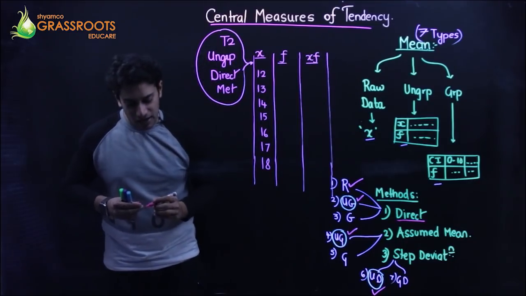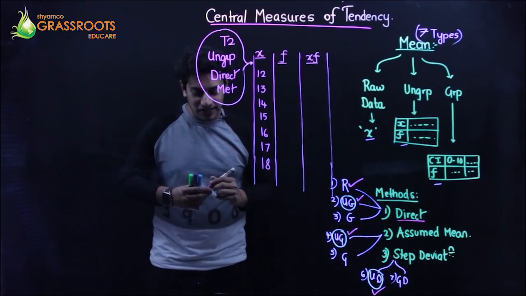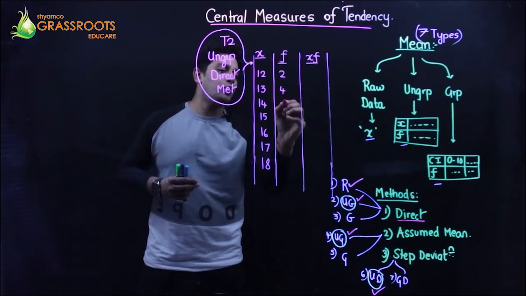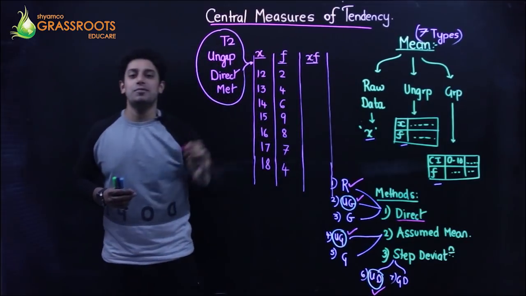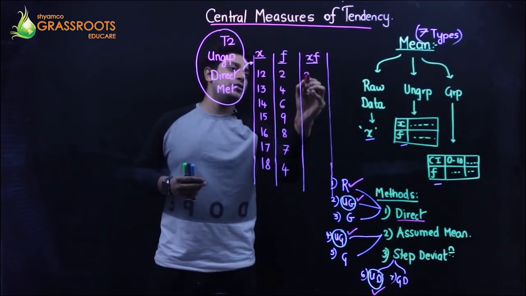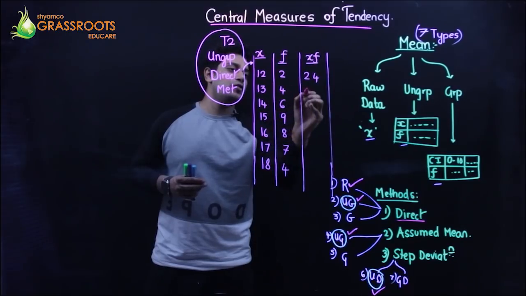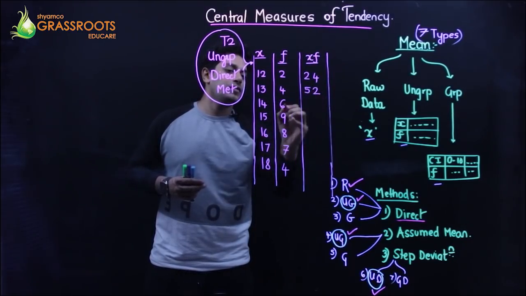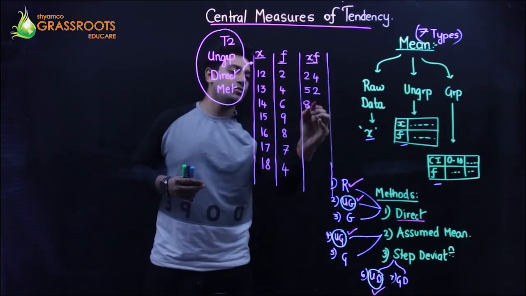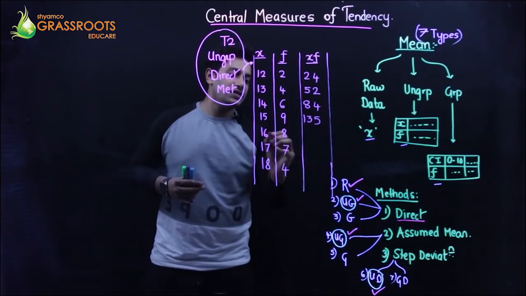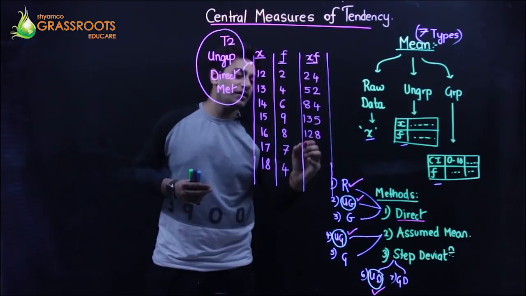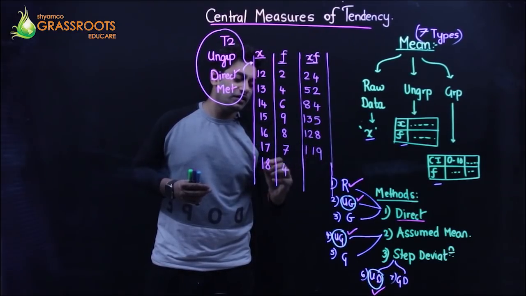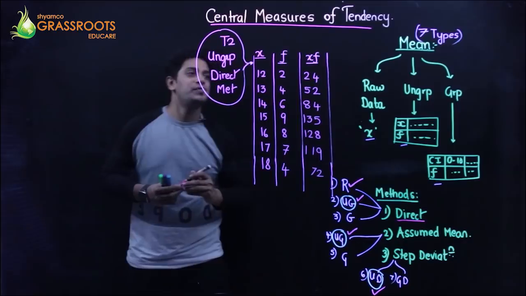And the frequencies given are 2, 4, 6, 9, 8, 7, 4. We need to just multiply both of them. 12 2s are 24, 13 4s are 52, 14 6s are 84, 15 9s are 135, 16 8s are 128, 17 7s are 119, 18 4s are 72.